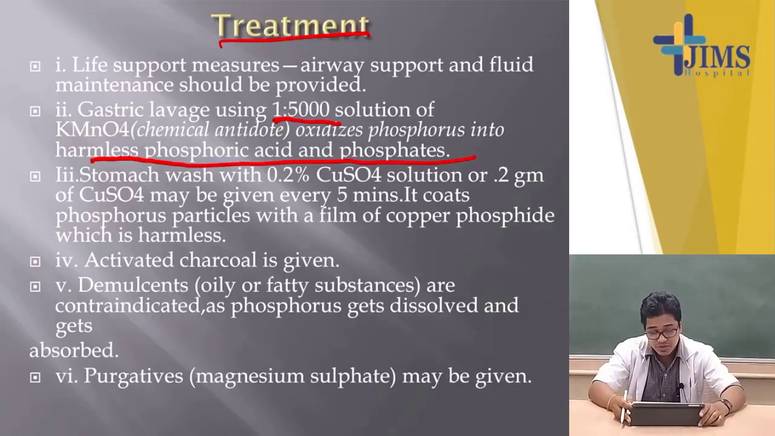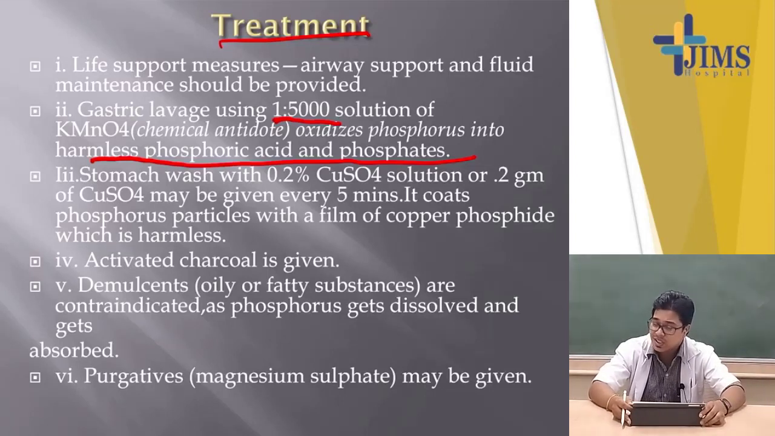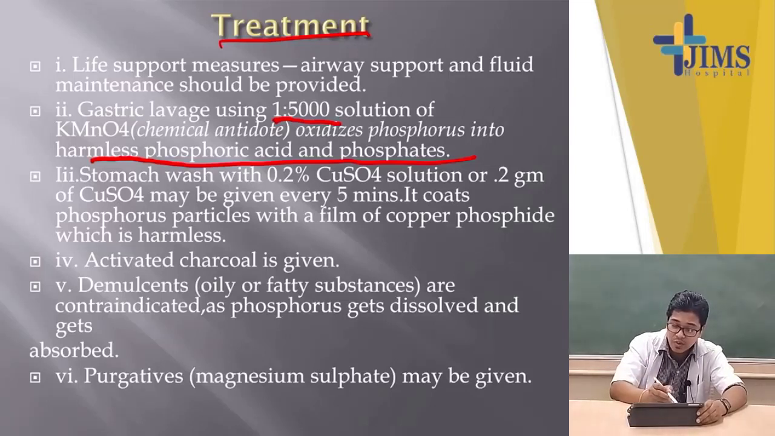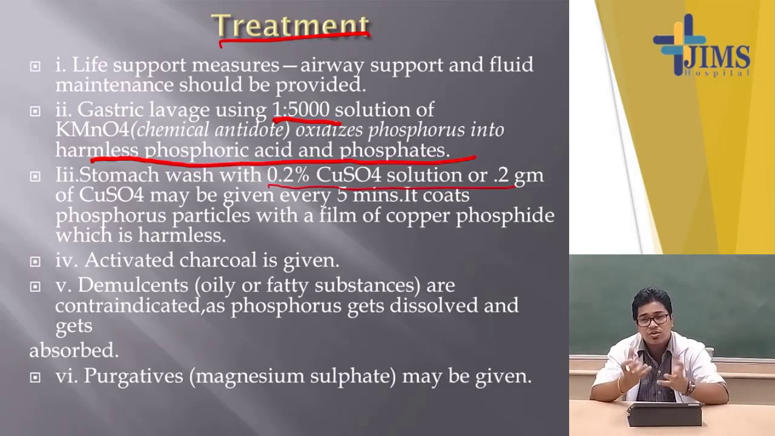So, why is it used? Because you know that the stomach wash is given to remove the unabsorbed poisons from the body, in the form of 0.2% copper sulphate solution. Everything is important: the 0.2% copper sulphate solution, or 0.2 gram of copper sulphate, every 5 minutes interval. Why? Because it coats the phosphorus particle, so that it does not come in contact with the gastric mucosa directly.